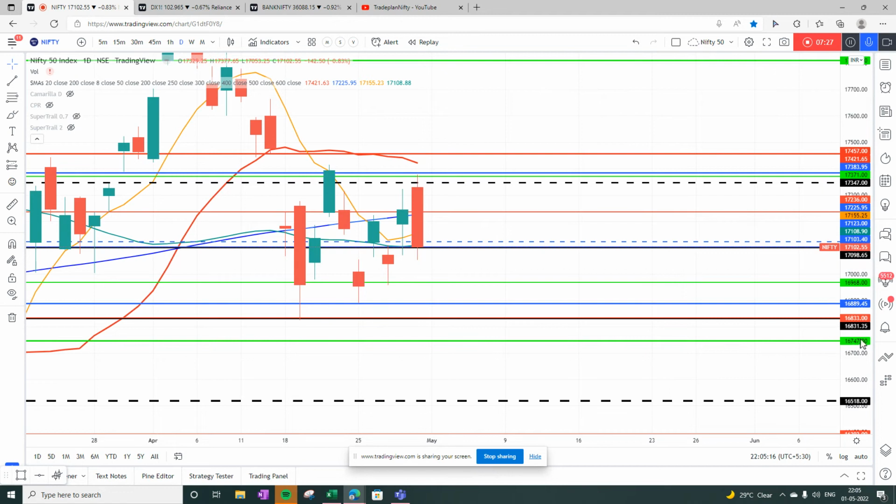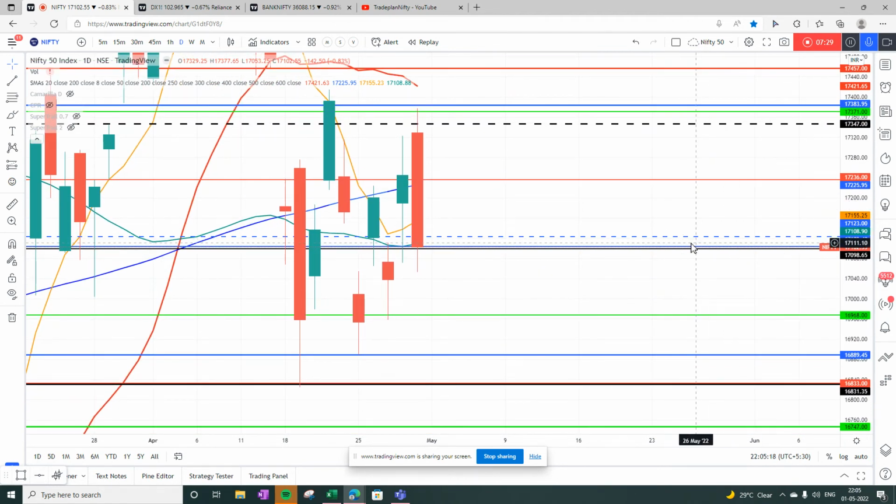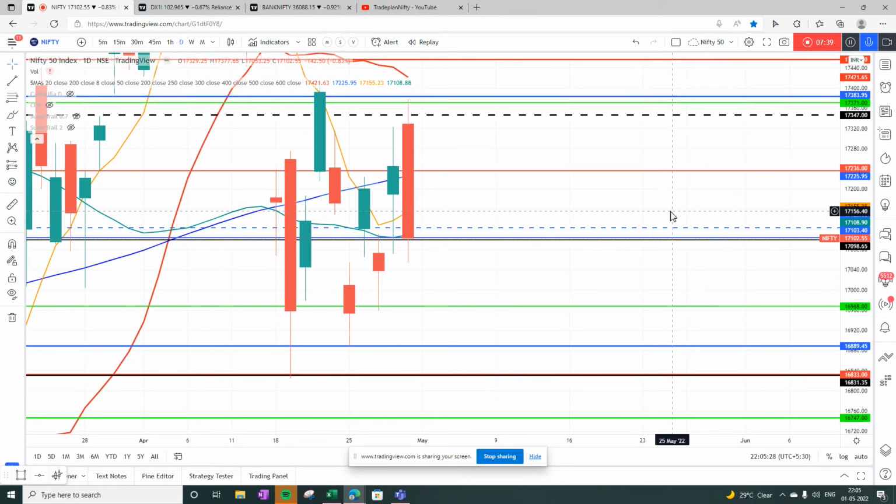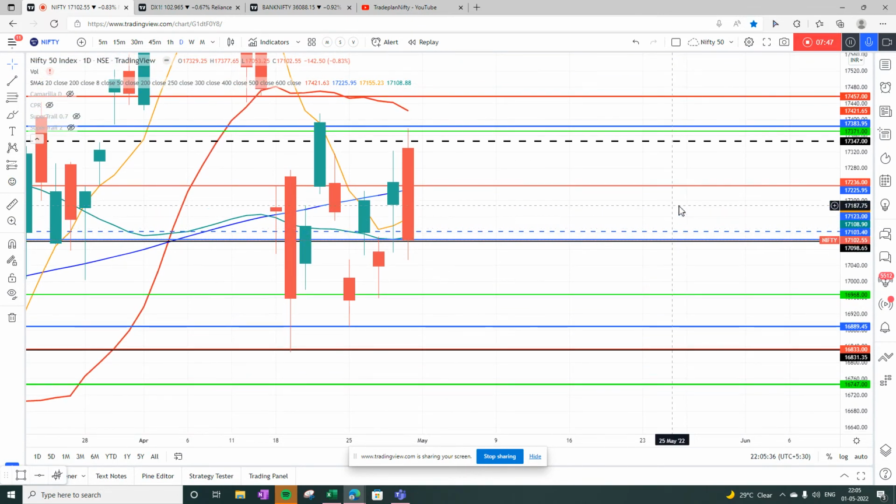And on resistance, market will have a good resistance now at 17,110, 17,240, and 17,400. So support levels for this month are 16,833, 16,750, and 16,400, and resistance at 17,110, which is a combination of weekly pivot and my magical lines, and 17,400, again a combination of blue and monthly pivot.